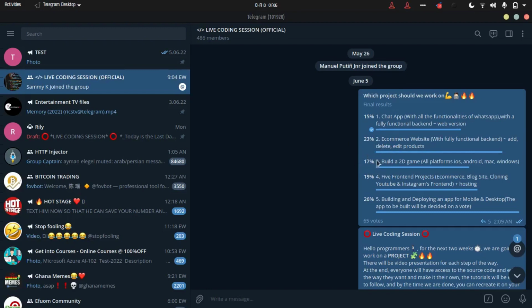We move on to the third option, which was to build a cross-platform 2D game. When you say something is cross-platform, it means it works on every platform. Let's say you can use it on iOS, Android, Mac, Windows, or any other operating system. 17% of you went for it. I was actually rooting for that one, but it didn't come to pass.